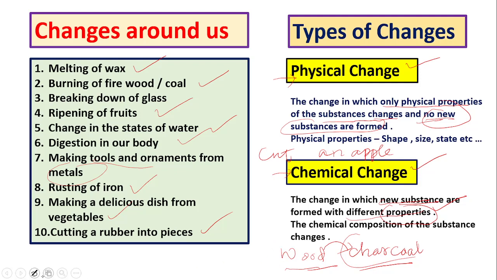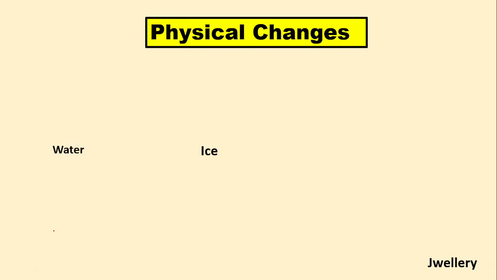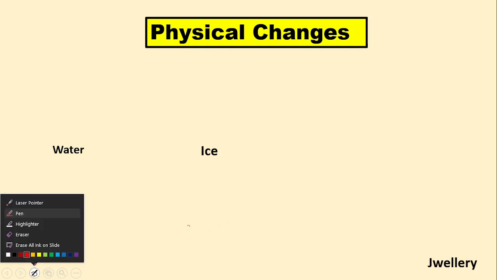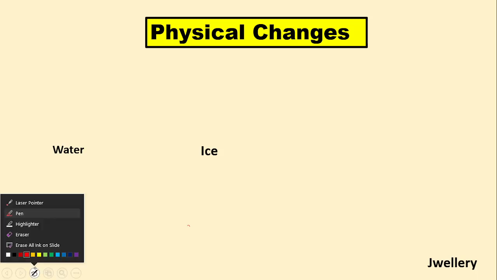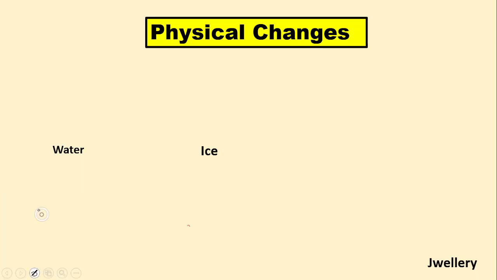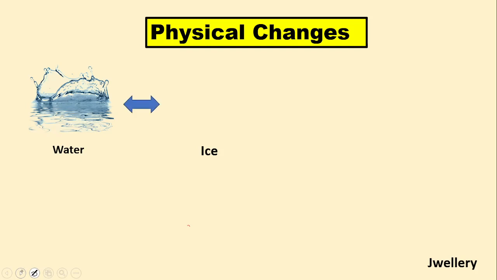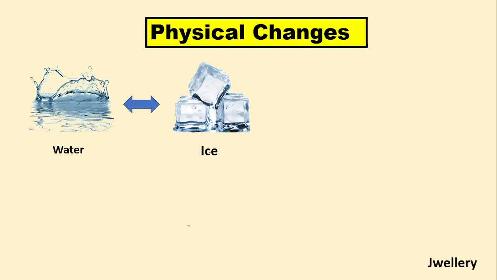So next, we will know about some of the other changes. Look here, here is water, and if you freeze it, then this will be converted into ice.